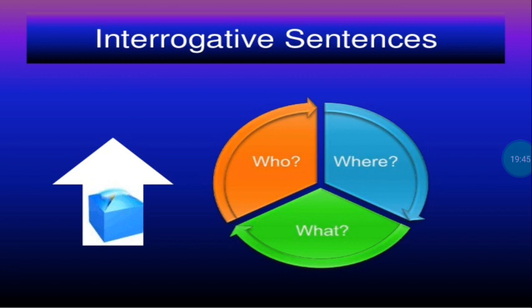You have to remember, because if somebody is asking a question, when you're saying it in your own words, then it becomes what does it become? It becomes a sentence. When somebody is exclaiming, but when you're saying it in your own words, it becomes a sentence. So when we change from direct to indirect speech or reported speech, then everything, whether it is an assertive sentence, whether it's exclamatory, imperative or interrogative, everything changes into a sentence. It becomes a statement. So now we will see what are the different kinds of interrogative sentences, who, where and what and how do they change.